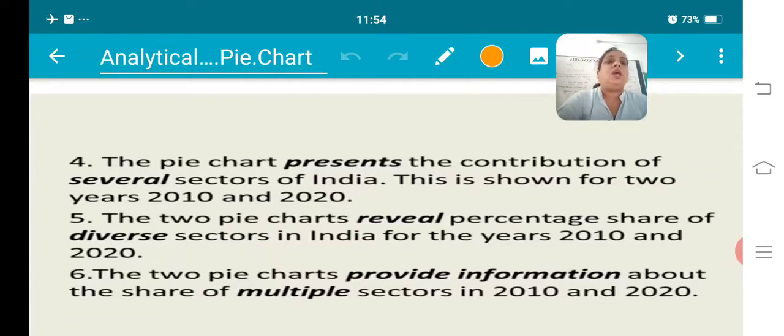But any one which you think is the best one, you have to include in your paragraph. And the last one is: the two pie charts provide information about the share of multiple sectors in 2010 and 2020. It is not only for the pie chart, you may use these starting lines in any other aspect like line graph, bar graph and pie chart, whatever the map or question would be.